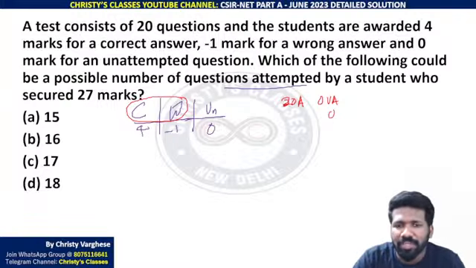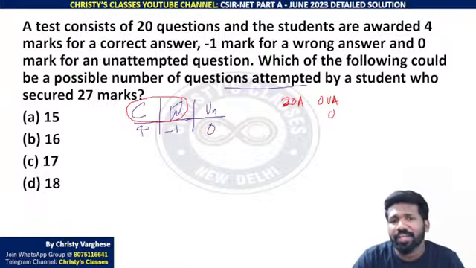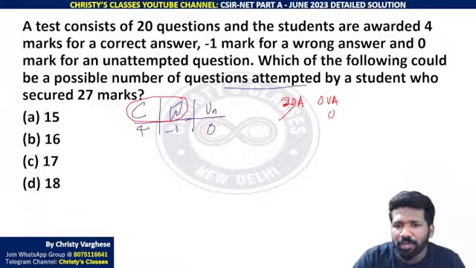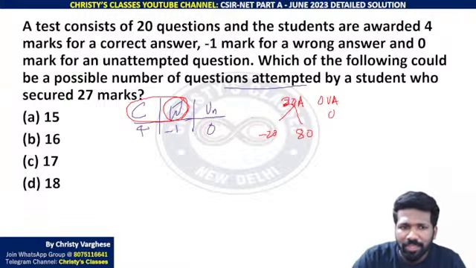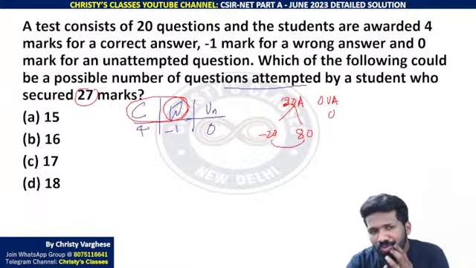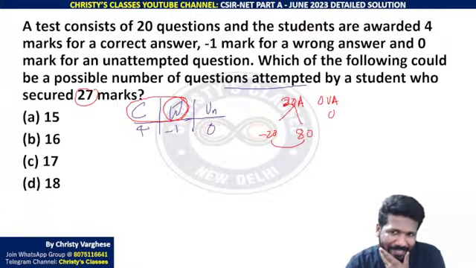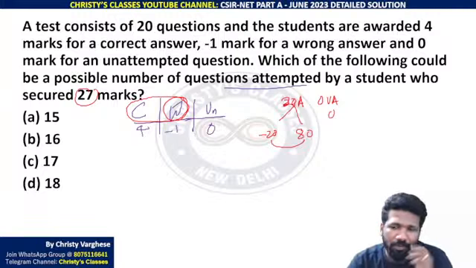20 attempted means attempted can be fully correctly attempted, fully wrongly attempted. Fully correctly attempted means all 20 questions correctly attempted means what is the mark you can secure? 20 into 4, 80 marks you can secure. All questions wrongly attempted means 20 into -1, -20 mark you can secure. लेकिन ये 27 marks is in between -20 and 80 ना. So okay, this way you can proceed.